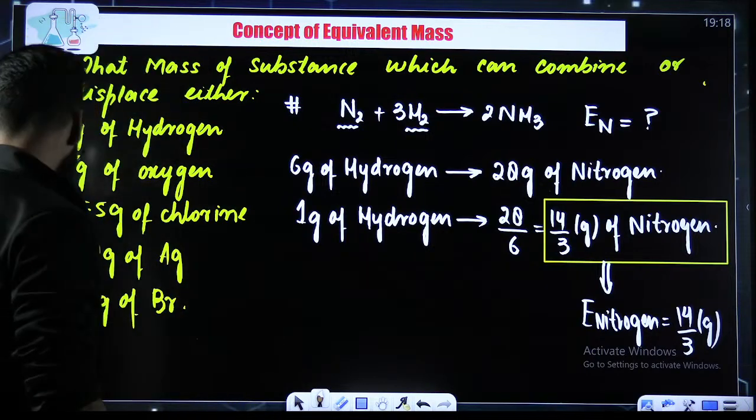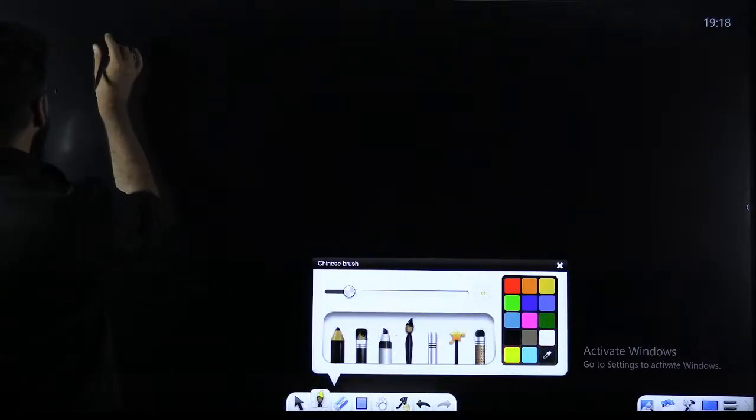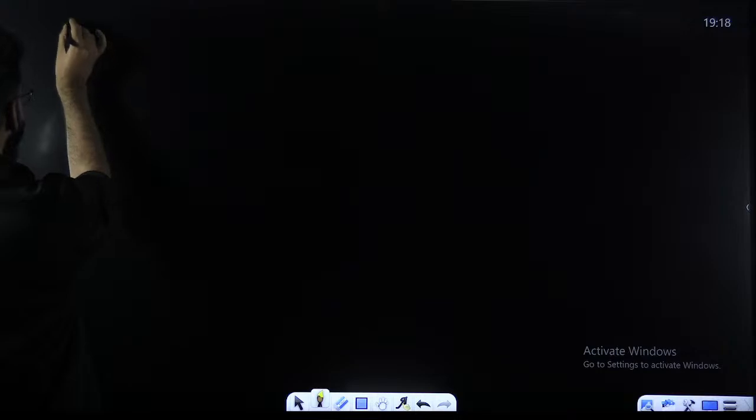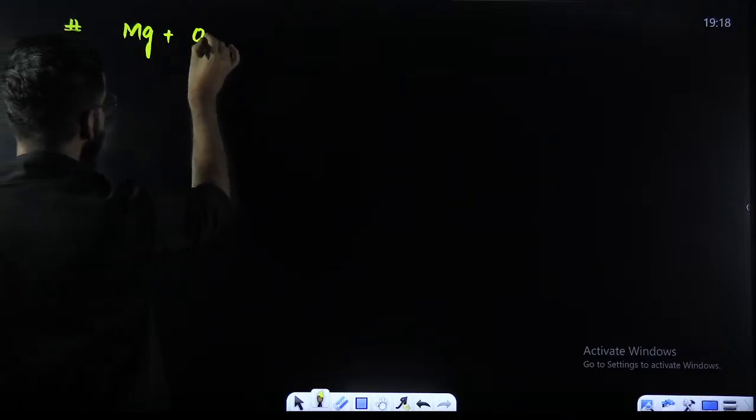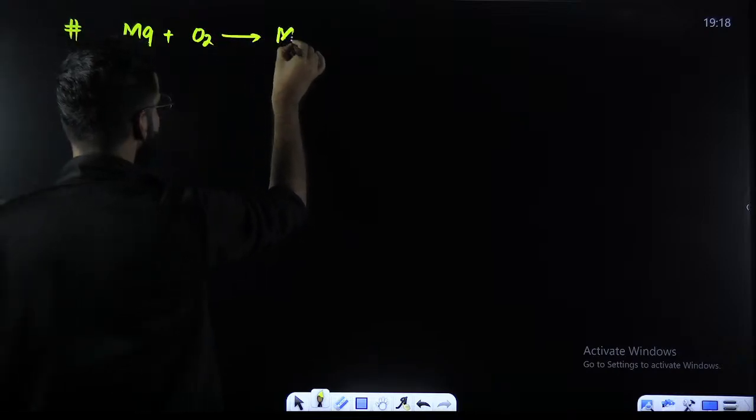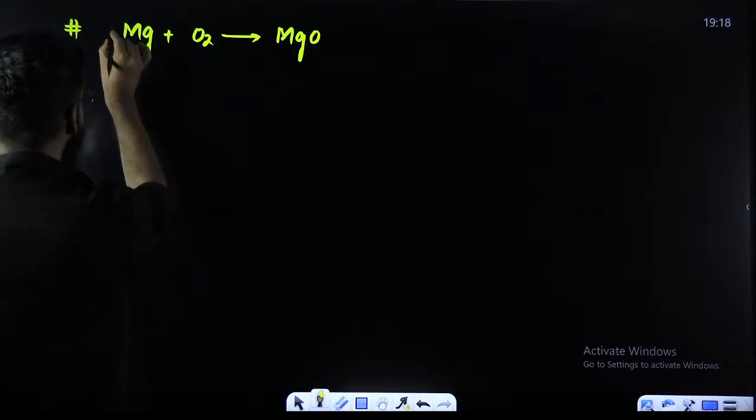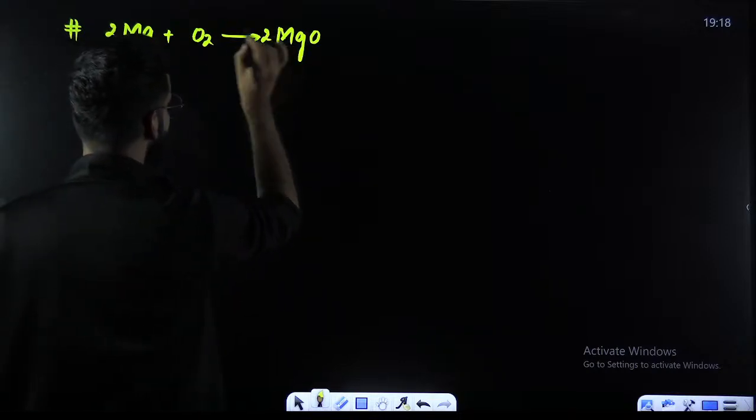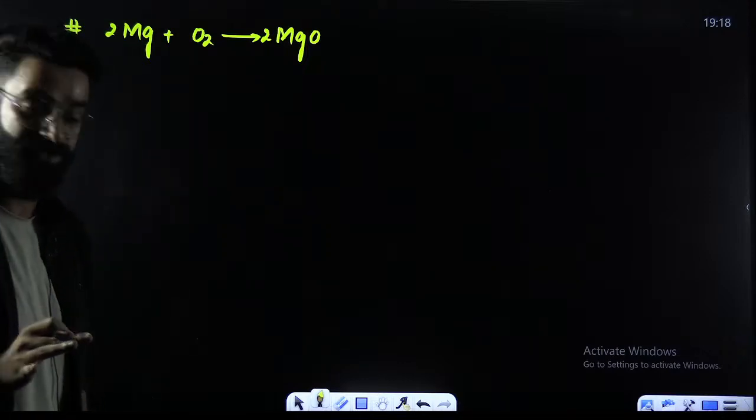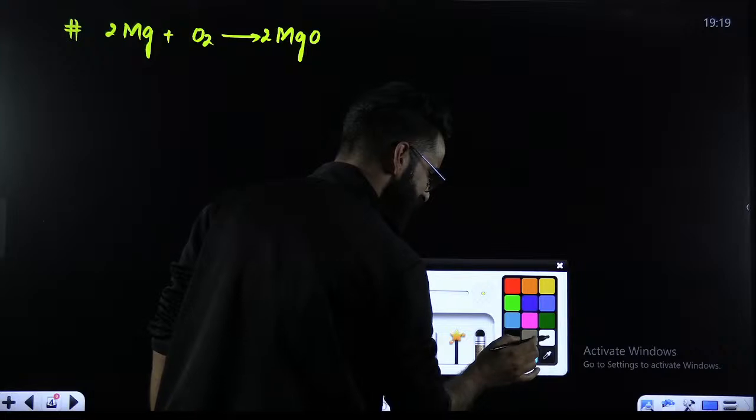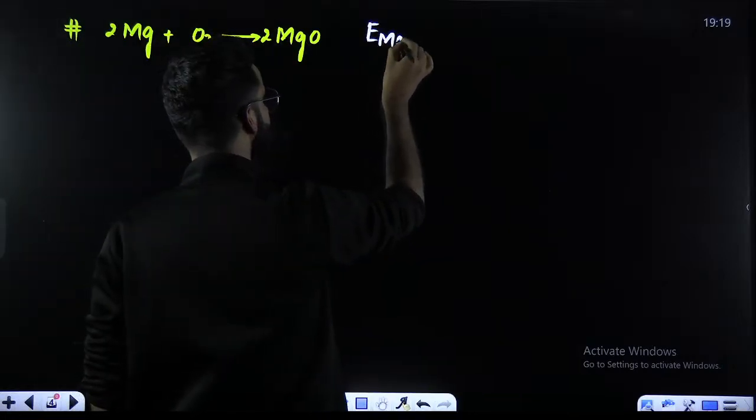Let me give you one more example so that you can understand it properly. Look carefully, guys. For example, I'm writing a reaction like this. Let's say I'm writing the reaction Mg plus O2. What does it give us? It is going to give us MgO. If I first of all try to balance this particular reaction, this will be 2 times and this will be 2 times. Now this is a balanced chemical equation. My dear students, for example, I need to calculate the equivalent mass of magnesium.